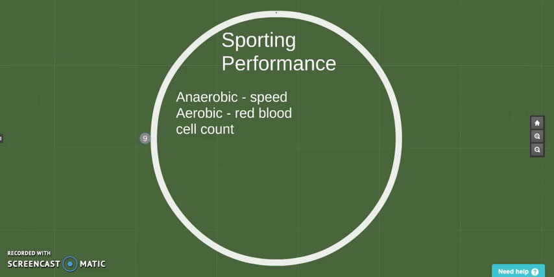So this could be a really big benefit, and elite athletes really will use altitude training, such as Mo Farah and all the cyclists, because it really does increase the red blood cell count. Anaerobic exercises will aid the altitude training due to the fact they will glide through the air as it is thinner, so there's less particles in the air, and the oxygen is greatly dispersed, which therefore means that the sprinters and long jumpers can travel through the air a lot faster.